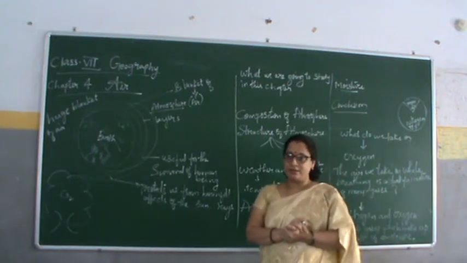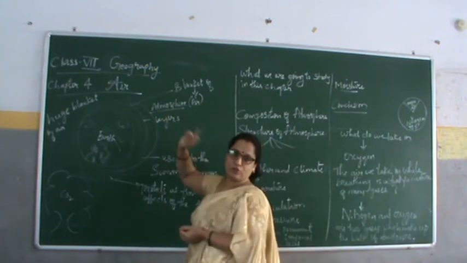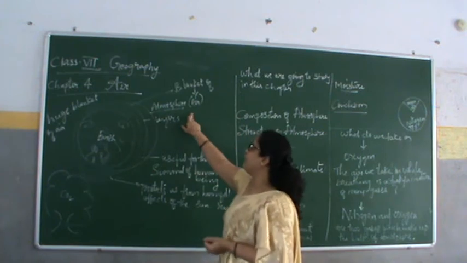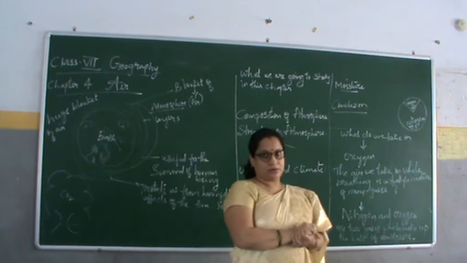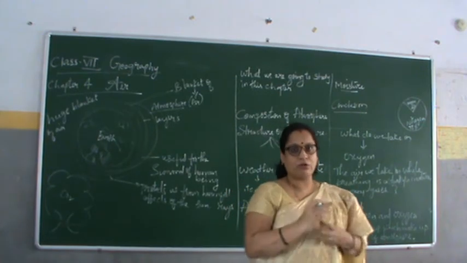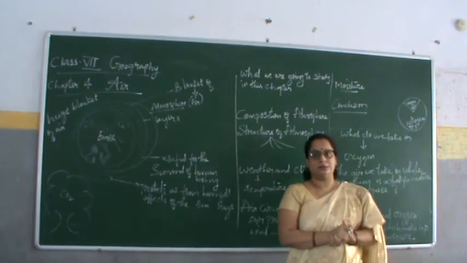These are the components we have learned. One of the components is atmosphere. Atmosphere means air. In the second lesson, we saw what processes go on inside our earth.